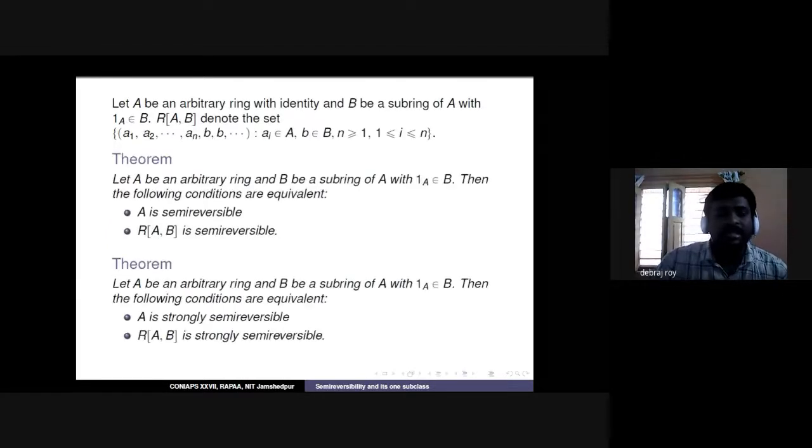And the last result in extension property doesn't have a name. I call it the R(A,B) extension. If we have a ring A with identity and B is a subring with the same identity of A, we denote by R(A,B) the set of all infinite coordinate elements such that after a finite number of stages, all the entries are fixed and from the ring B, and up to 1 to n, those elements are from A. With this ring, we had the result that A is semi-reversible if and only if R(A,B) is semi-reversible. The same exact result holds true for the strongly semi-reversible property also.